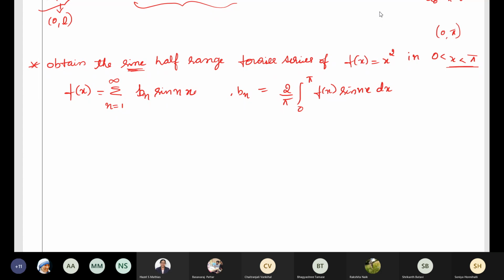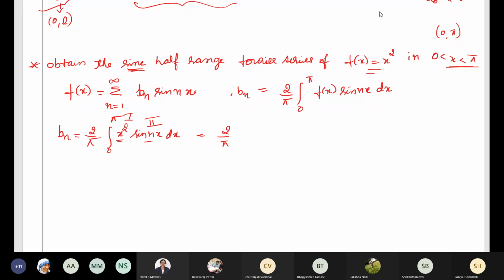Next, let us find out the value of bn. Bn will be 2 by pi integral 0 to pi f of x, which is given to be x square, sine nx dx. That is equal to 2 by pi. Now you need to apply Bernoulli's rule in order to integrate the product of two functions.